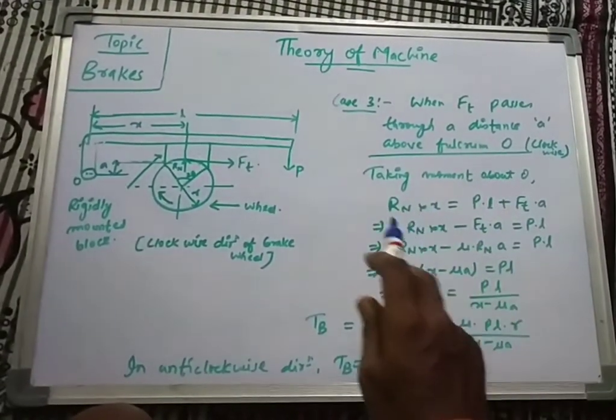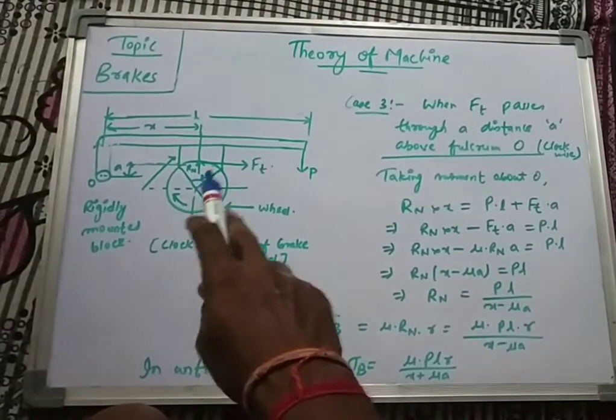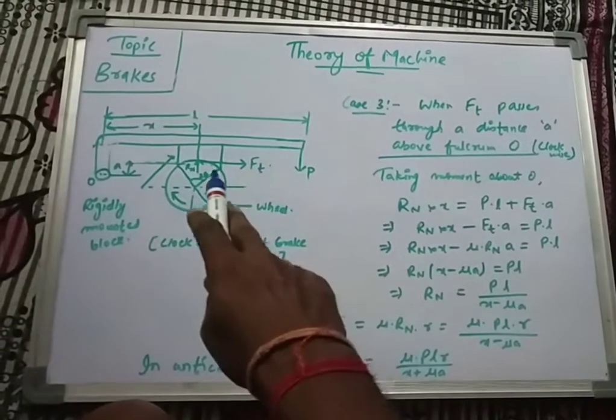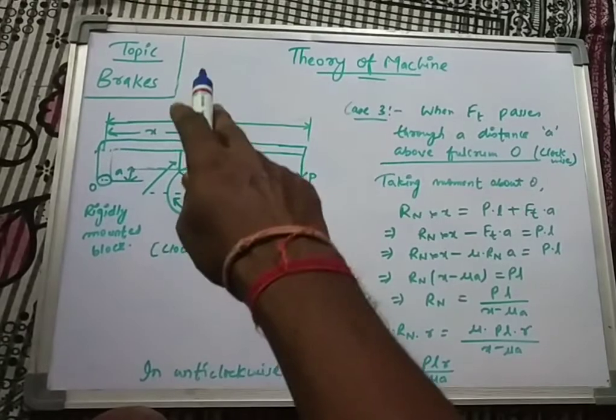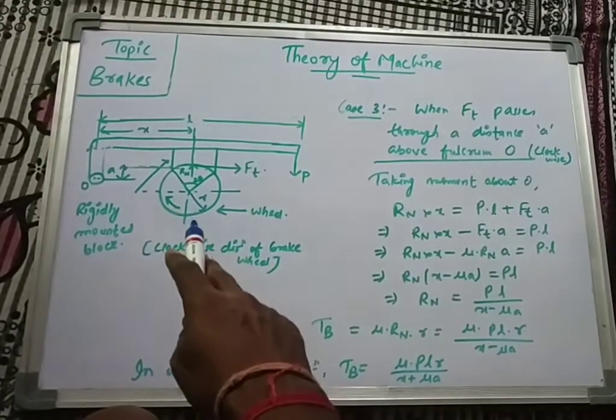Now taking moment about point O, we will have three forces Rn, Ft and P. Here Rn is above the point, that means it is in upward direction.